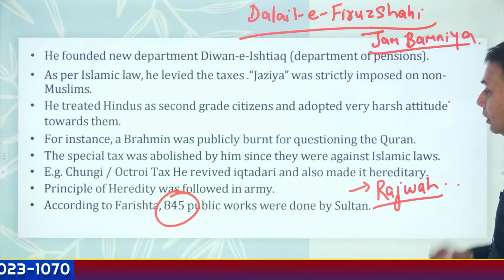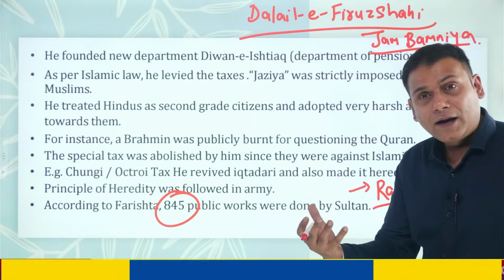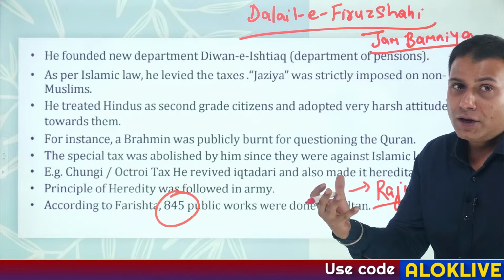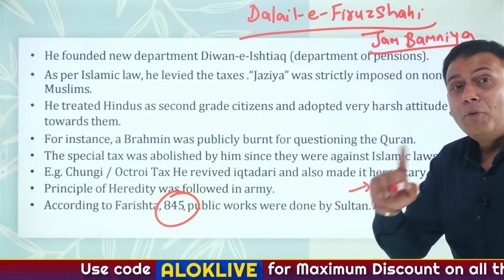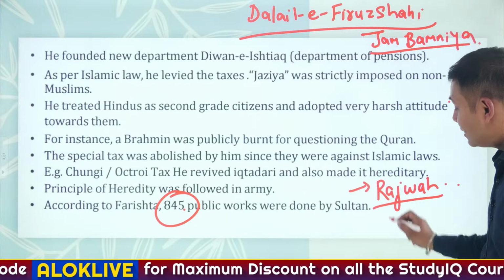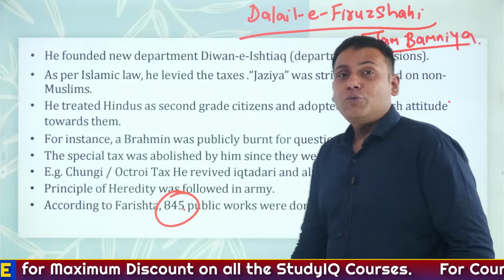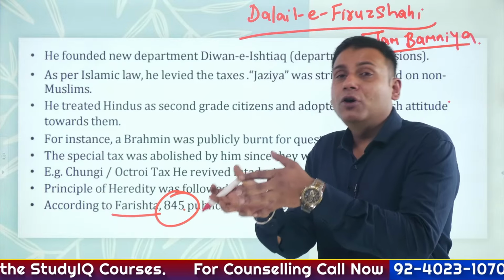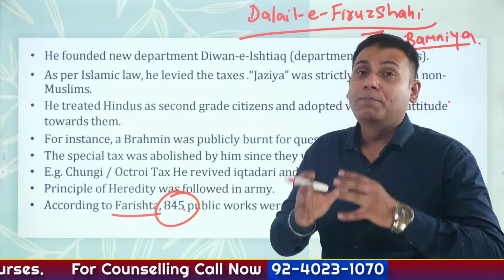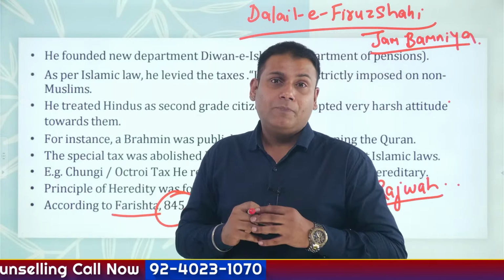Just remember this. To promote agricultural practices and irrigation, he constructed more than 845 canals, and the Persian word for the canals was Rajwah. And this was mentioned by the historian Farishta. Whatever money accrued in the form of taxes was spent for the welfare of the people. Okay?